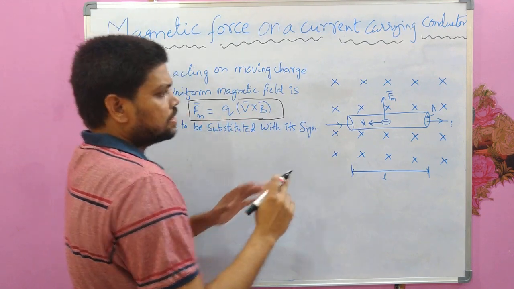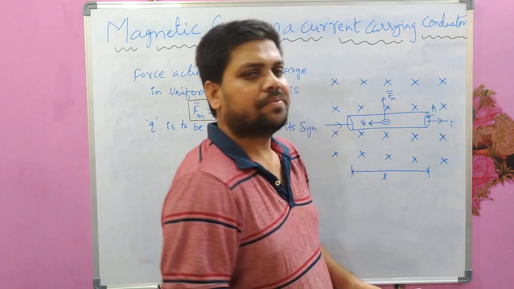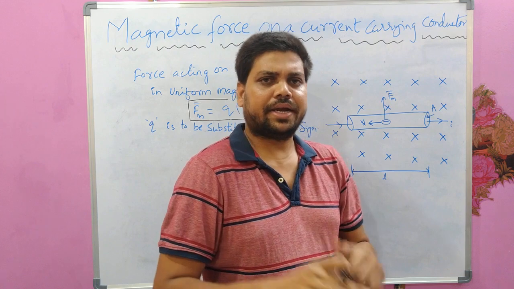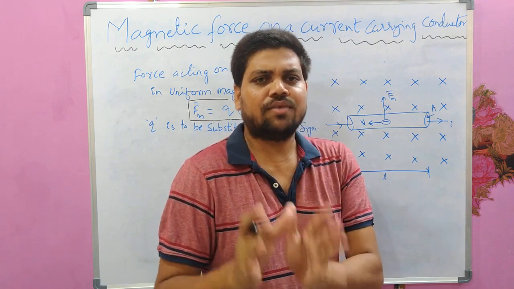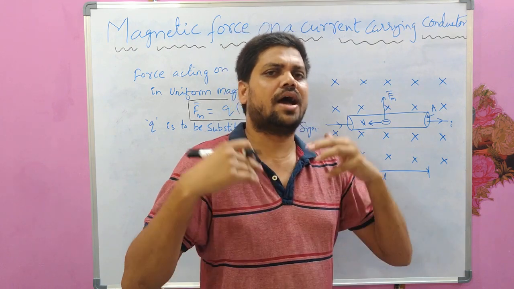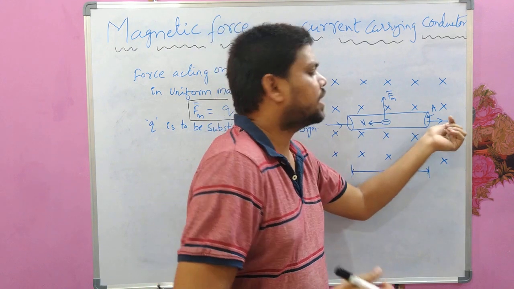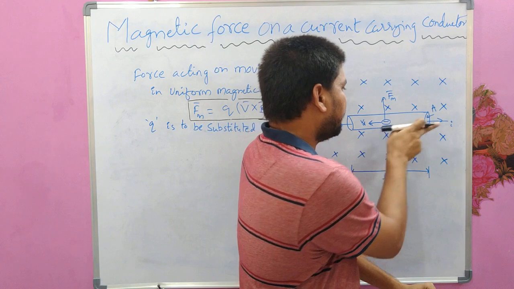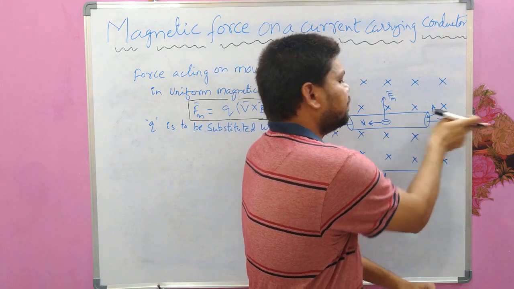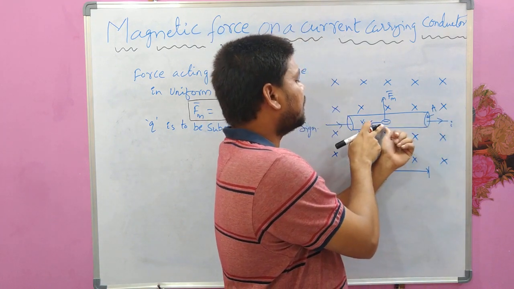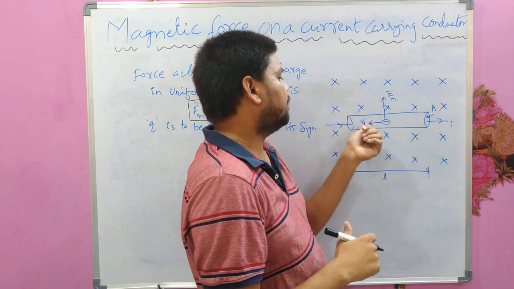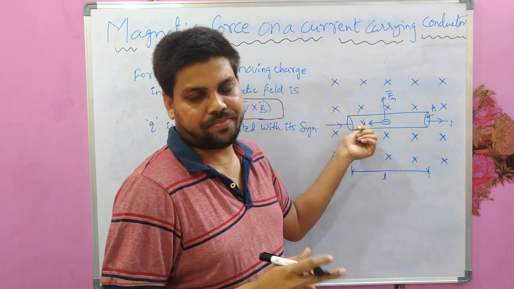The current is nothing but the flow of charges, and remember, the electron flow is always in the opposite direction to the current direction. If you observe this picture, the current direction is in this way, but the negative charges are moving in the opposite direction with the drift velocity Vd.